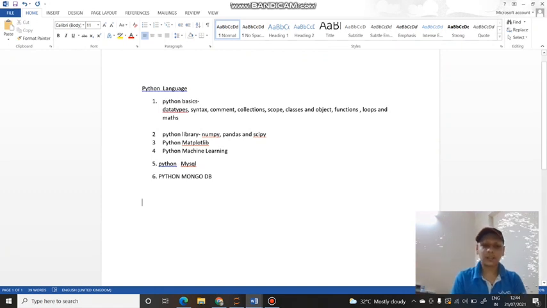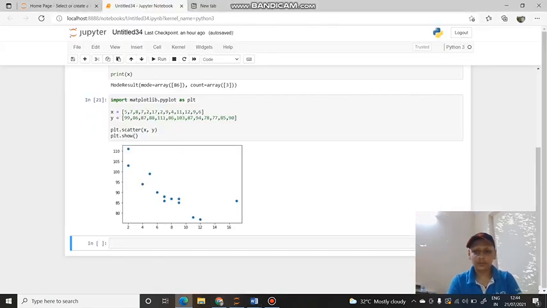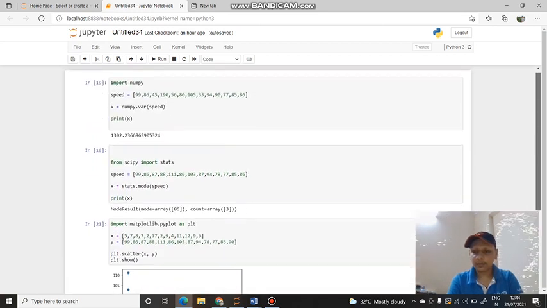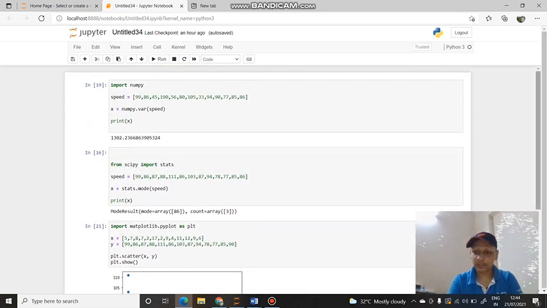Fourth part is Python machine learning, which we are doing. In this, regression, standard deviation, mean, mode, median, variance and percentile are covered, and only the regression part is left. We will also do that. Now fifth is Python MySQL, sixth is Python MongoDB. First we will complete Python machine learning, the last part, then we will be doing these two. That will complete your Python. Okay, so this is the chart for Python. You can see it. So in this video, only this, and in the next video we will be doing the last part of machine learning, then we will start MySQL.